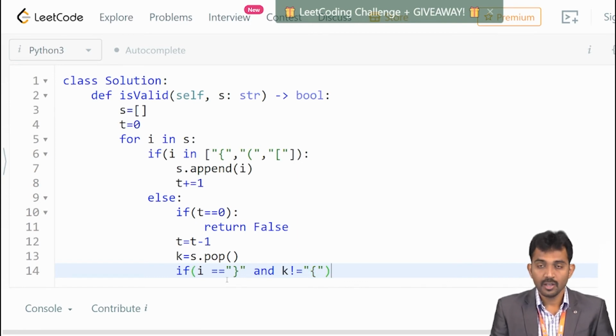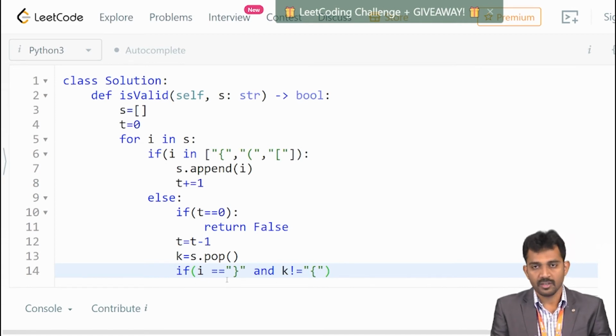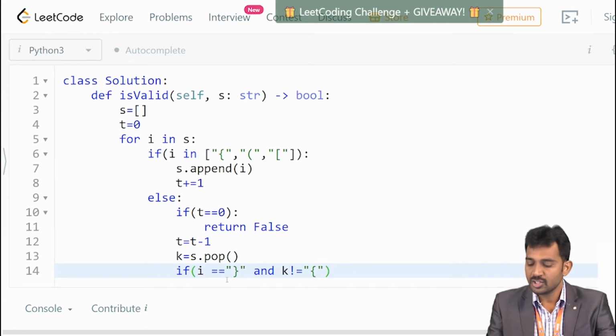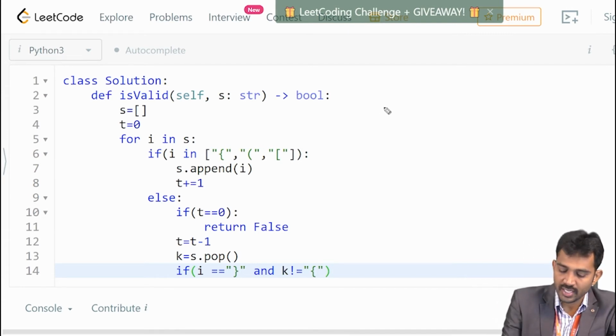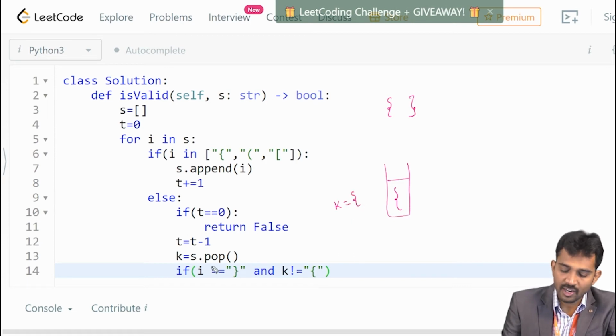What it means? So you got a closed flower bracket from the string. A string is like this, right? See, in the stack you have the symbol, right? When you apply this one, so k value contains an open parenthesis and i value contains the close. So these two are matched.